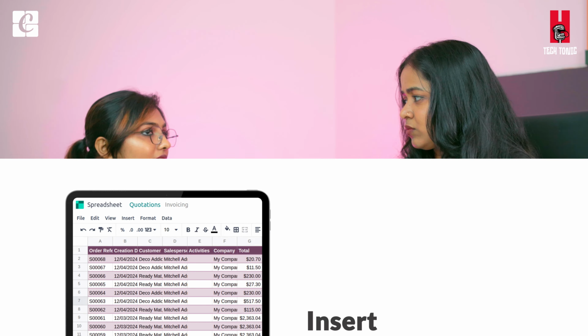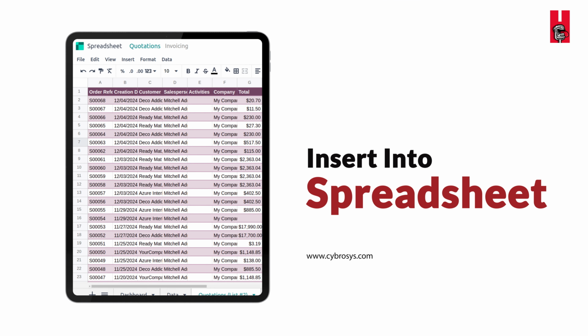And next we have another feature, which is that we can insert the quotations into a spreadsheet, and you can get any representation or analysis by charts or any other graphical representation. It can be done into a fresh spreadsheet as well as an existing one. Okay, and finally we have the header and the footer.